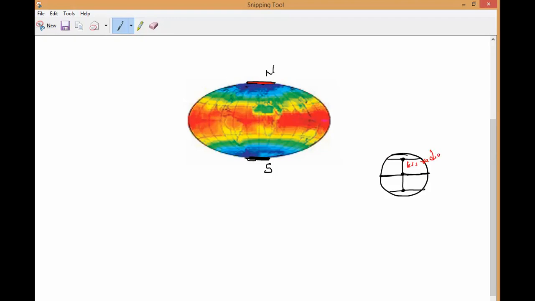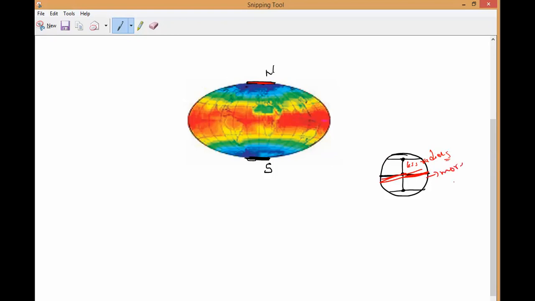Now you tell me, if distance is decreasing, is the force of attraction more or less? More, because distance decreases, force of attraction is more. Same way, if you consider the equator line, what is this called? Equator line.